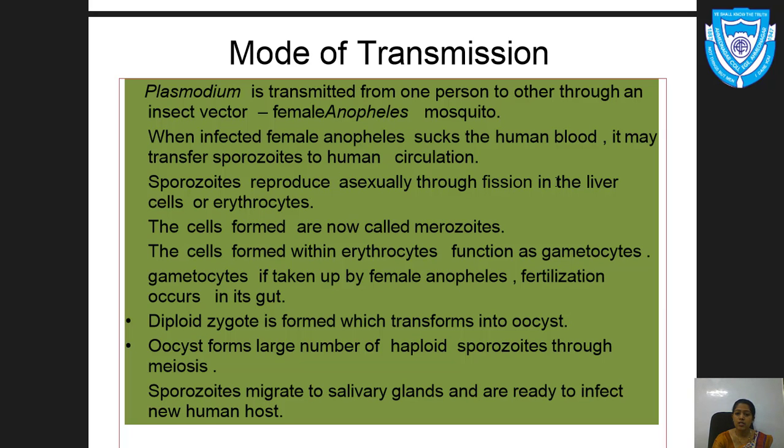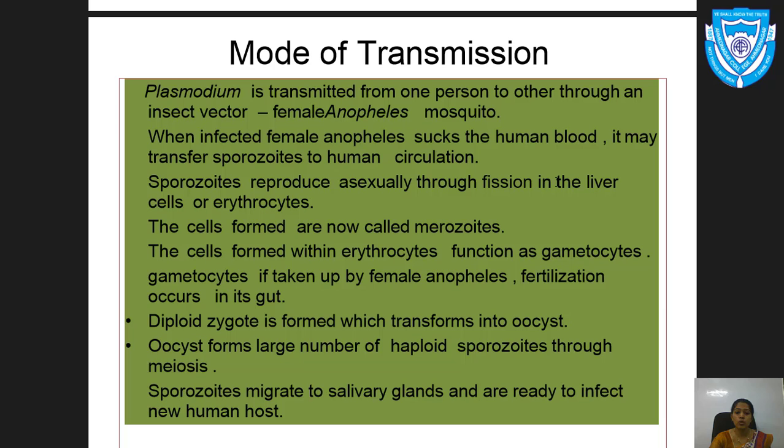Anopheles is a particular species of mosquito responsible for carrying the pathogen Plasmodium, and only the female mosquito carries the Plasmodium pathogen, not the male. Why not the male? Because the male mosquito feeds on plant sap. Student, please remember that only the female mosquito is responsible for Plasmodium, because the female Anopheles mosquito feeds on the blood of the organism, not the male mosquito.